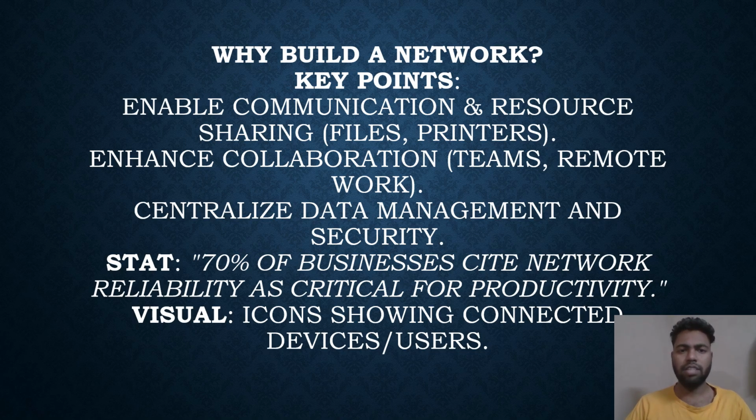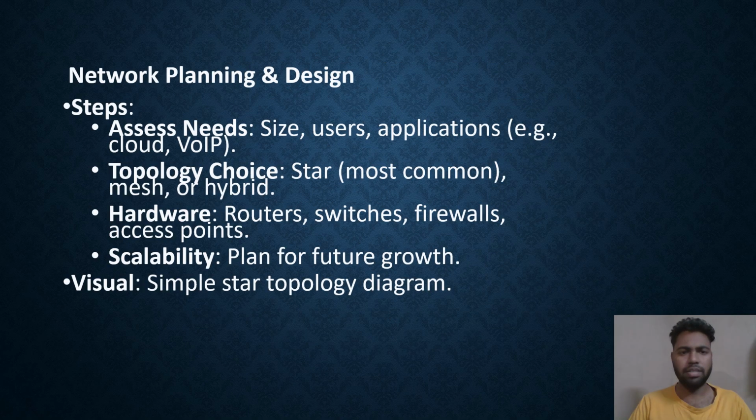Now we can see the key points for networks. For networks, we need to enable communications, and we need the following resources, such as sharing of files, printers, etc. And we can also see that 70% of our business is based on these networks. You can also see icons showing connected devices and users. All our activity happens due to networks. Without networks, nothing will happen.